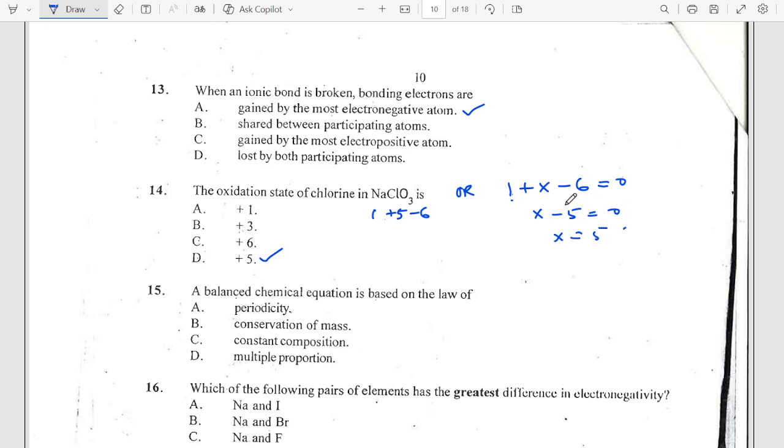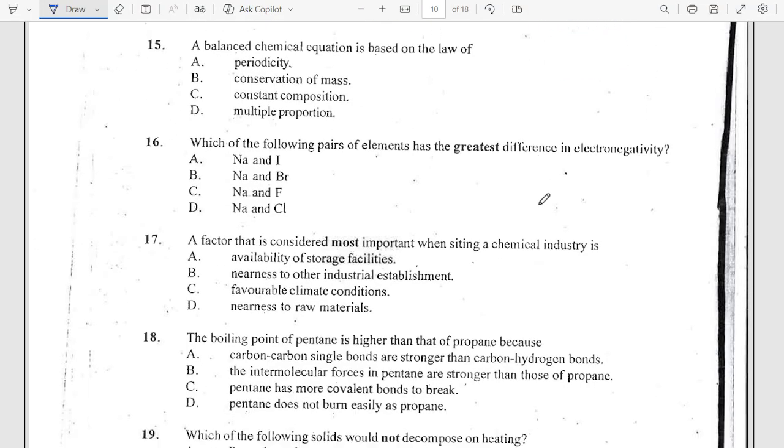Very important, right? Then the next one says a balanced chemical equation is based on the law of conservation of mass. A straightforward question. Now, which of the following pairs of elements has the greatest difference in electronegativity? The answer is C. The reason is because sodium is constant here and fluorine is the most electronegative element, so it has the highest electronegativity.